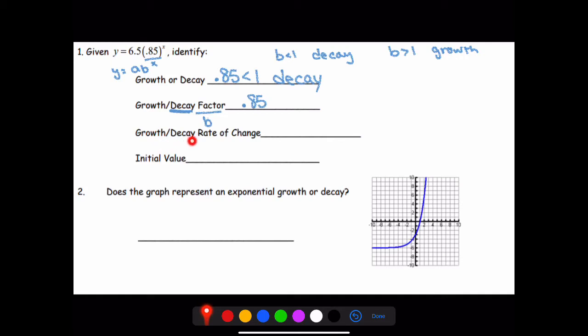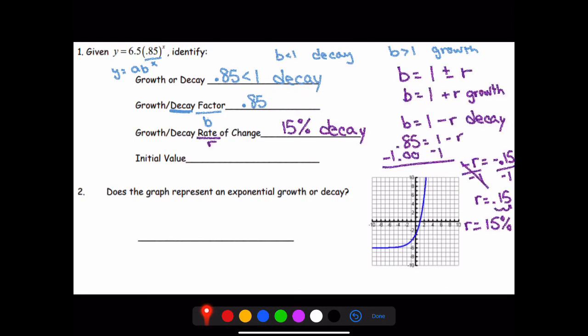The growth/decay rate of change. Now, this is the one that you guys had a little bit of trouble with. Whenever we see rate of change, we're dealing with the variable r. Now, if we recall, b is equal to 1 plus or minus r. We do plus if it's growth. We do minus if it's decay. So right now, we already know that's decay, so we're going to use b is equal to 1 minus r. And from here, we have 0.85, that's our b value, is equal to 1 minus r.